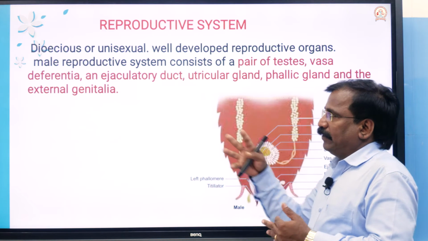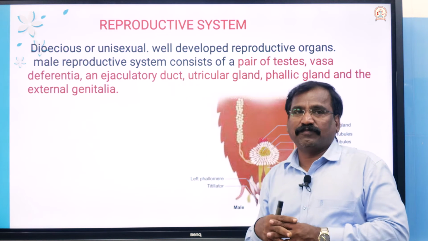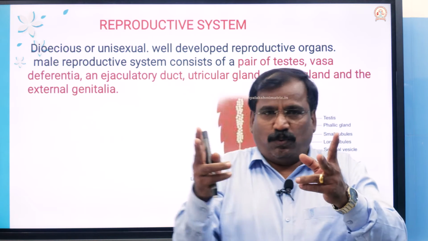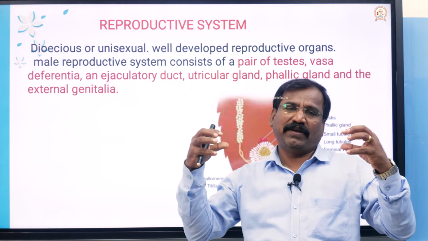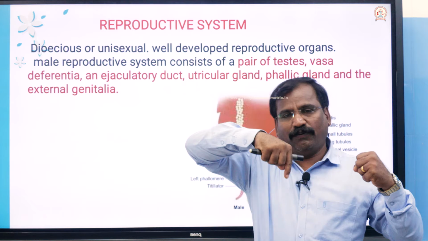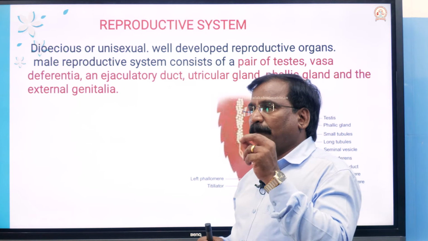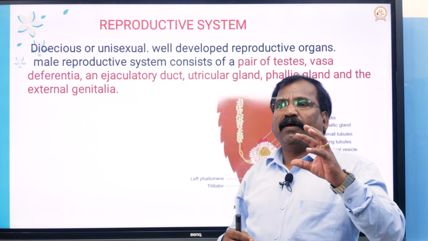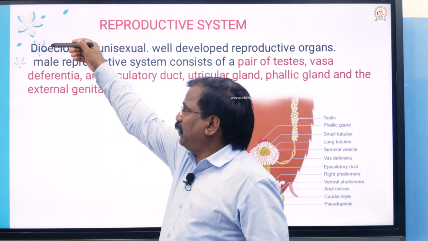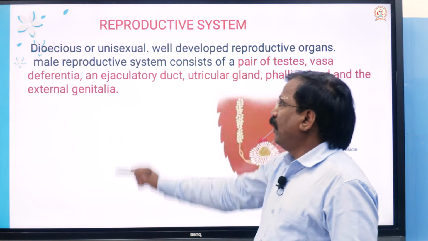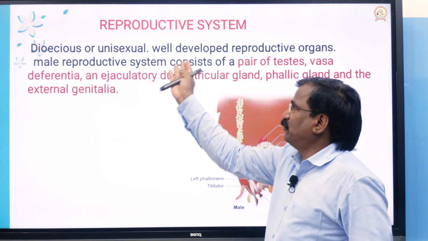You know already that cockroaches are dioecious or unisexual. What is dioecious? Di means two. That means male and female organisms are found separately, sexual dimorphism. We have already discussed the differences between the male cockroach and female cockroach. A distinct sexual dimorphism is observed. Dioecious, di means two, that means male and female animals are found separately, or unisexual, single sex.